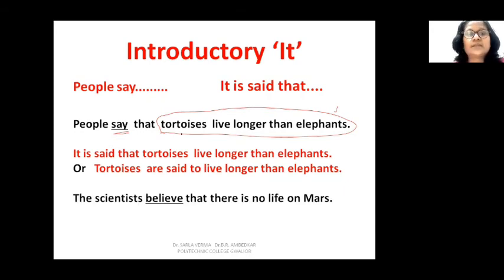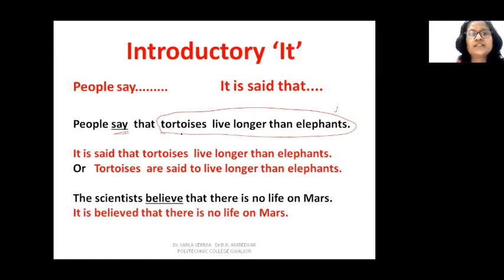Let us take up another example. The scientists believe that there is no life on Mars. Now here the subject is the scientists, verb is believe. Believe what? That there is no life on Mars. So scientists believe it. Now change it into passive, and you explain it later on with that. It is believed that there is no life on Mars.